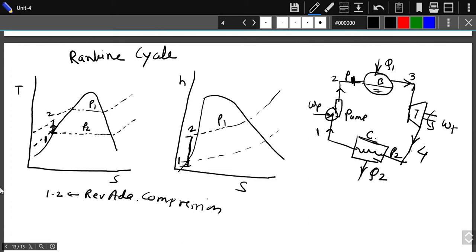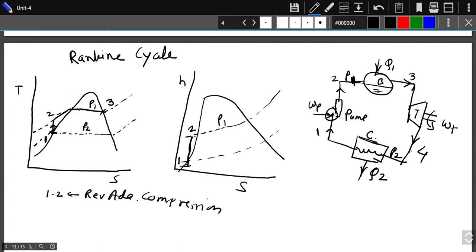Now from 2 to 3, what is going to happen? You will add the heat. Now how is this heat added in the Carnot cycle? In the Carnot cycle, heat is added at constant temperature. But in the Rankine cycle, that process is replaced with constant pressure. So you will add the heat at constant pressure like this, and we may get point 3 somewhere here.